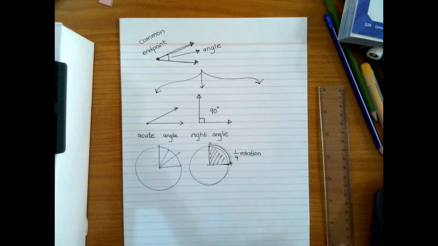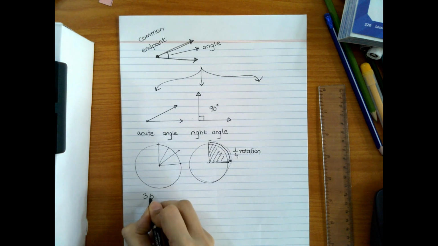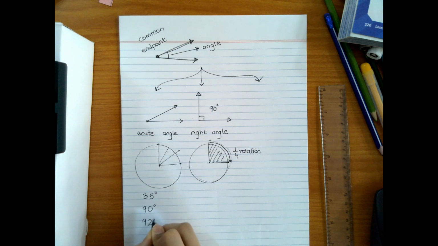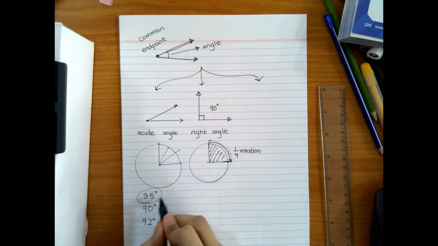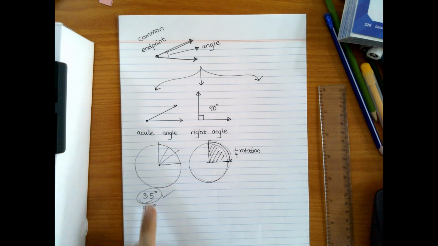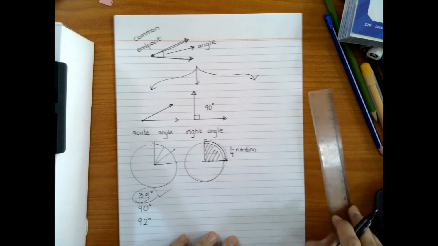طيب سؤال. If I tell you 35 degrees, 90 degrees, and 92 degrees, which of those is an acute angle? 35. Bravo. Because it's still a baby, yes. So cute. It's so cute.